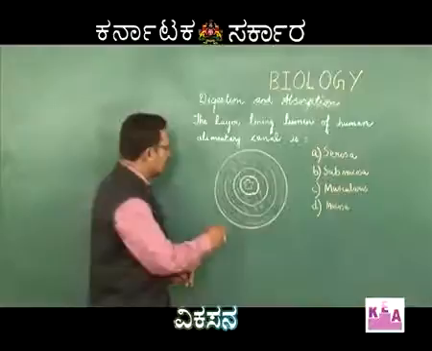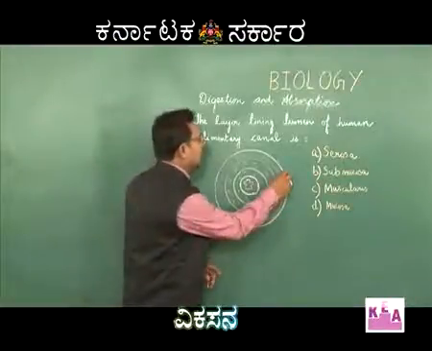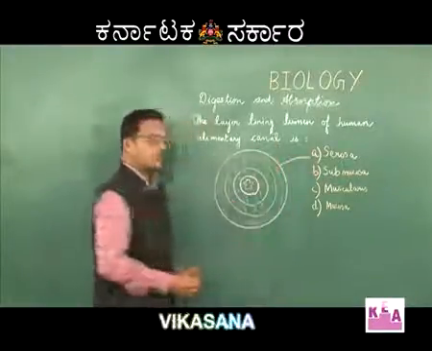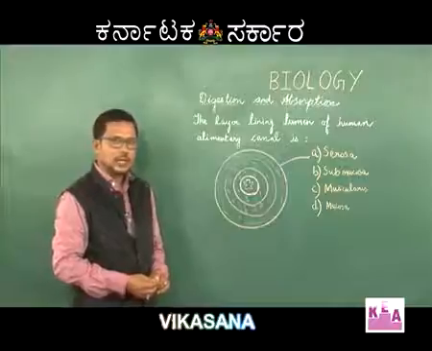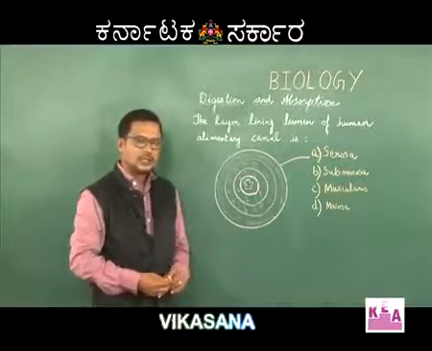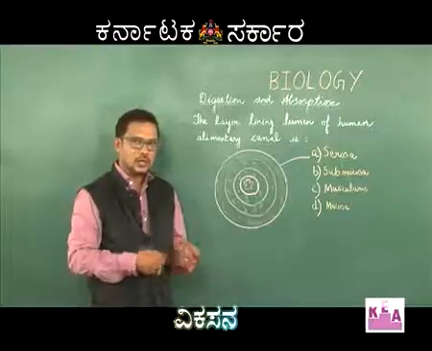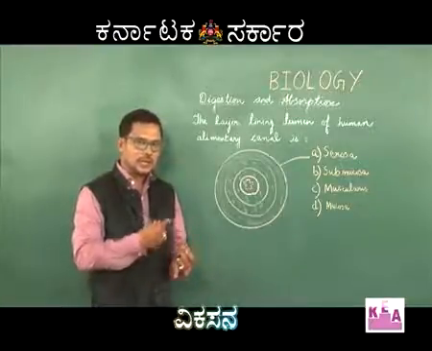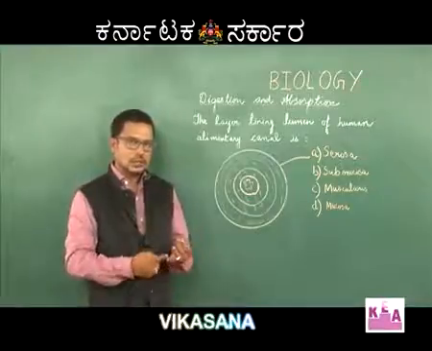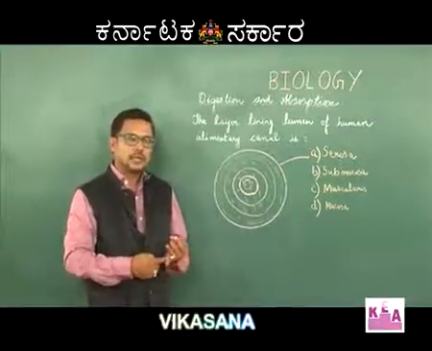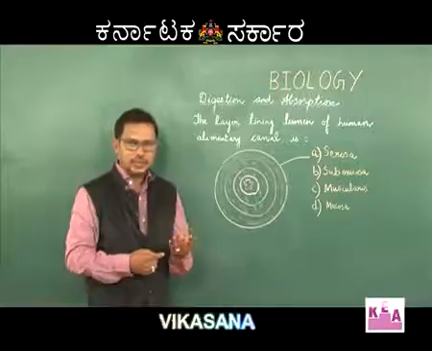The first outermost layer is serosa. The second layer is made up of smooth muscles, and we have two types of muscles, longitudinal muscle and circular muscle. These are the two muscles which help in peristaltic movement of the alimentary canal.